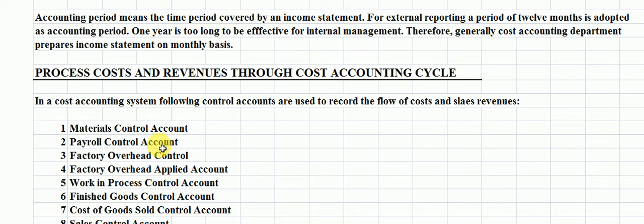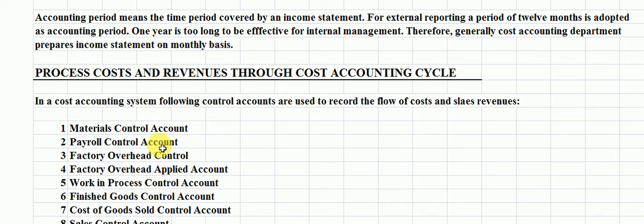These expenses are dealt with in factory overhead control, in which factory rent, depreciation of plant, utilities bill, prepaid insurance, etc. are the subsidiary accounts which are dealt with here.